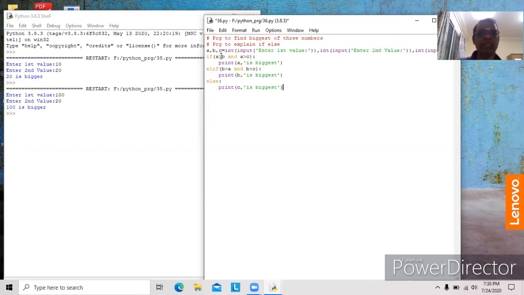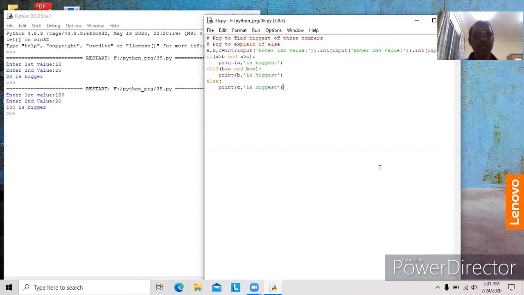So here we are getting three numbers, A, B, C. First, A is compared with B and A is compared with C. If both conditions are true, and gives true, then A is biggest. If and gives false, A is not biggest. Okay, now we have to check B and C. Again, if both conditions are true, B is biggest among these three. If this condition is also false, already A is not biggest, B is also not biggest. There is no other way. The biggest should be C. So we consider C is biggest. We can save it.